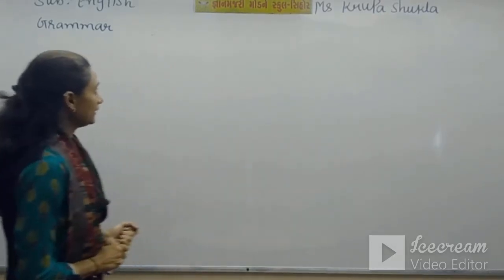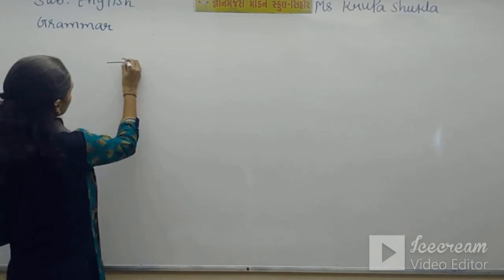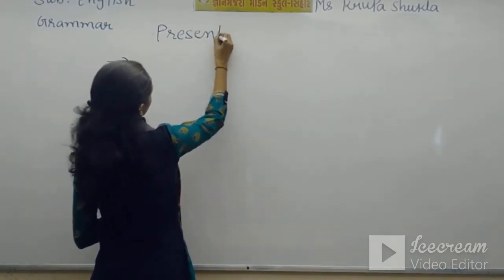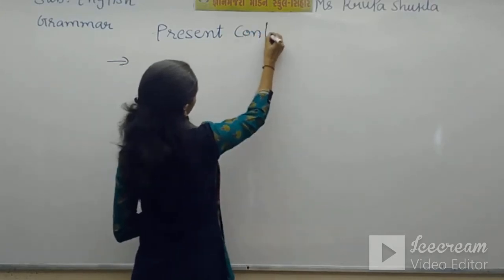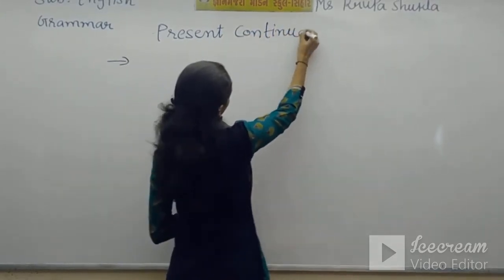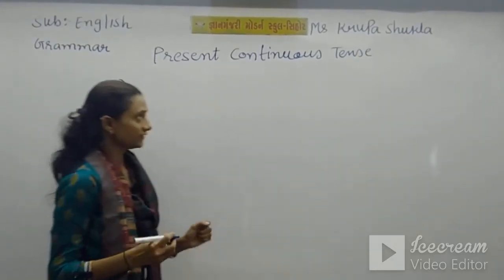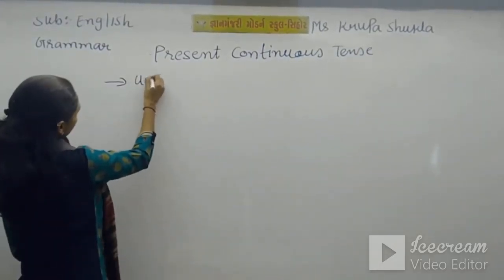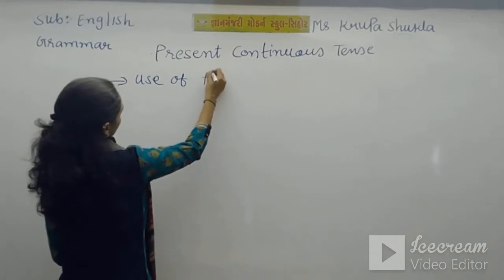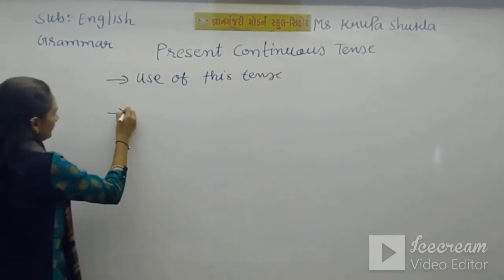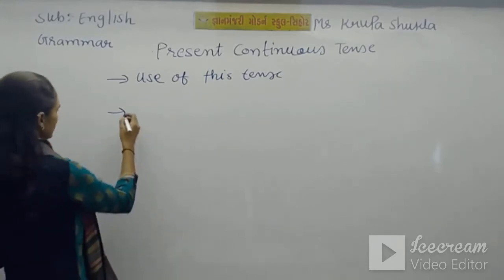First we did the use of present continuous tense. Secondly, I gave you some rules.